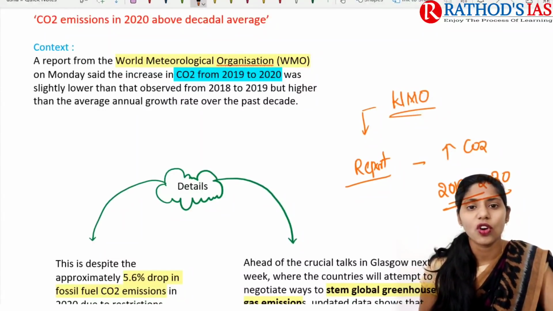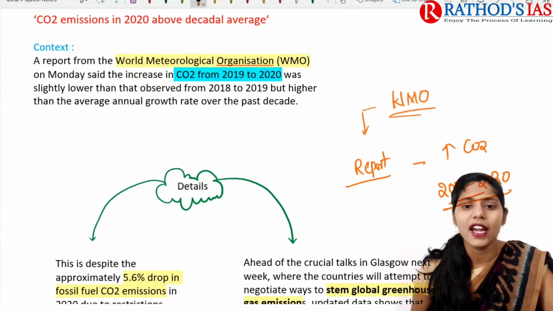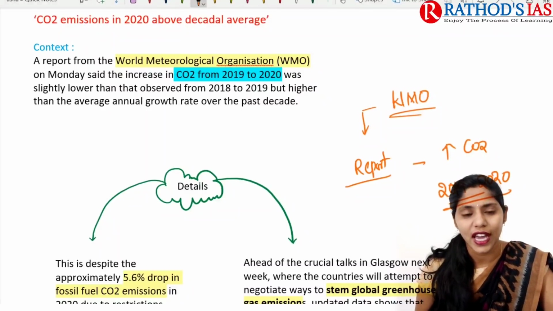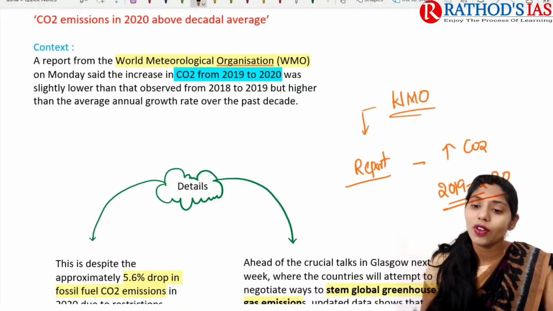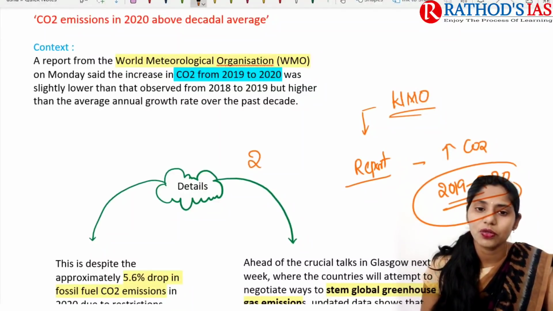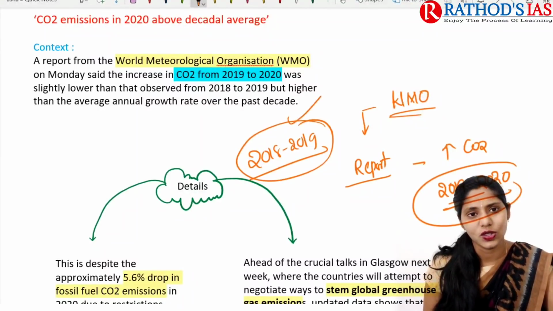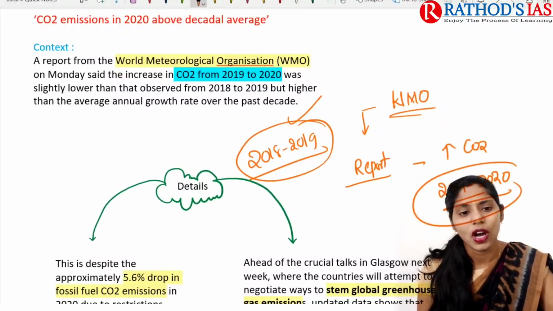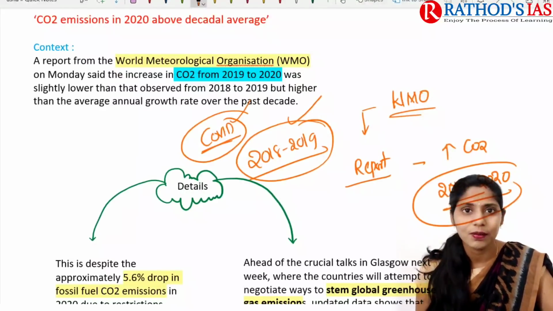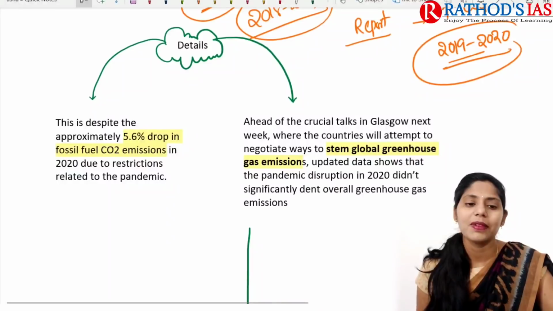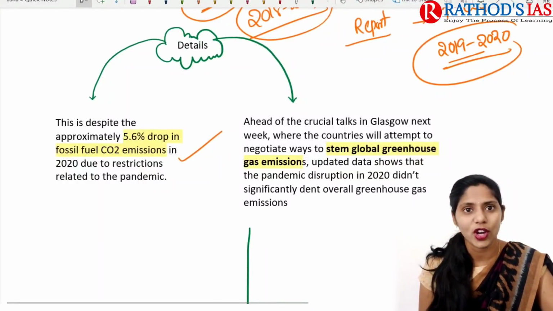It was slightly lower than that observed from 2018 to 2019. So when comparing these emissions with 2018 to 2019, there is somewhat less, slightly lower. Because of COVID-19 imposed restrictions and lockdowns, there might have been a significant drop in carbon dioxide emissions.